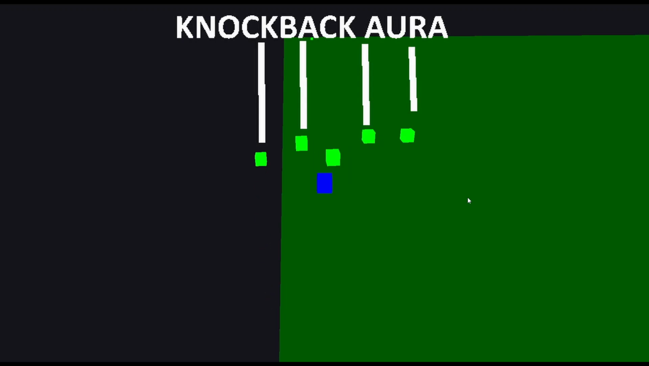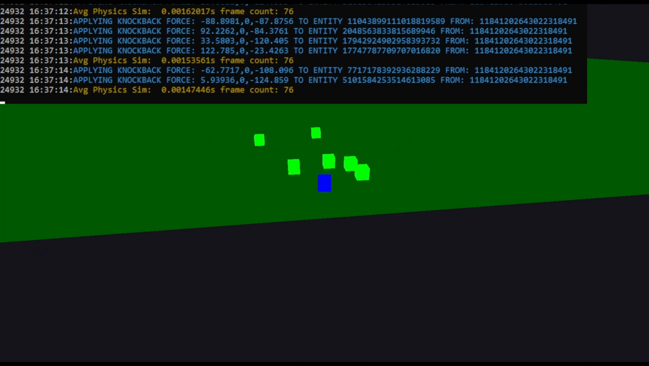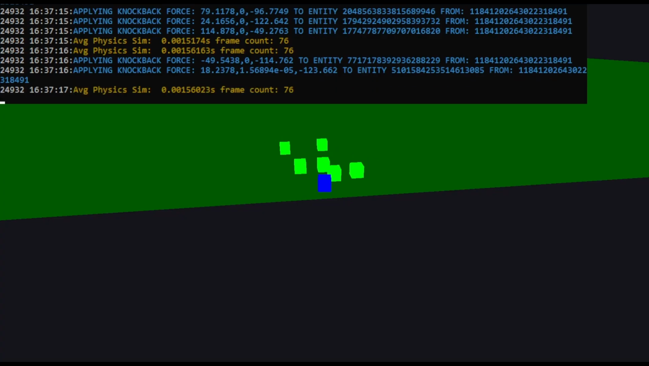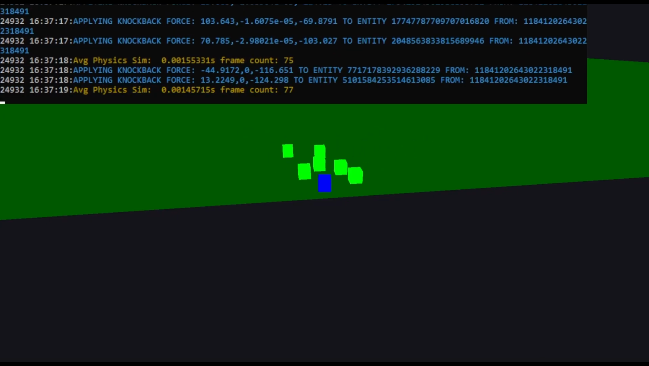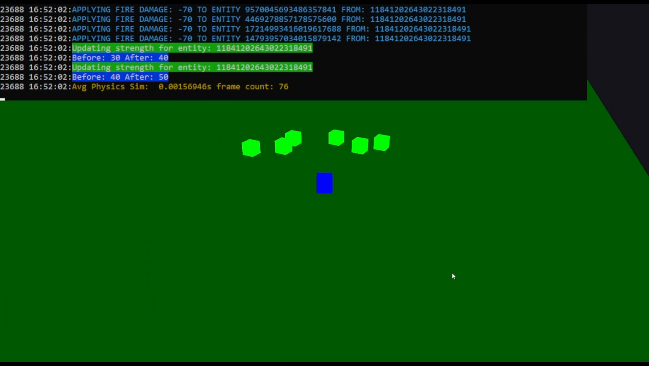The first Aura will be for knockback, and upon attachment, the persistent effect of the Aura is to apply a force onto the entity that is resolved over time inside of the simulation engine. The second Aura will be the fire damage. On attachment, it will deal some amount of fire damage to the orc.